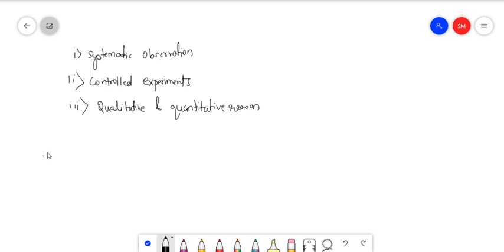Let me first write down these steps. Point number 4: mathematical modeling. Point number 5 is prediction. Point number 6 is verification and falsification.